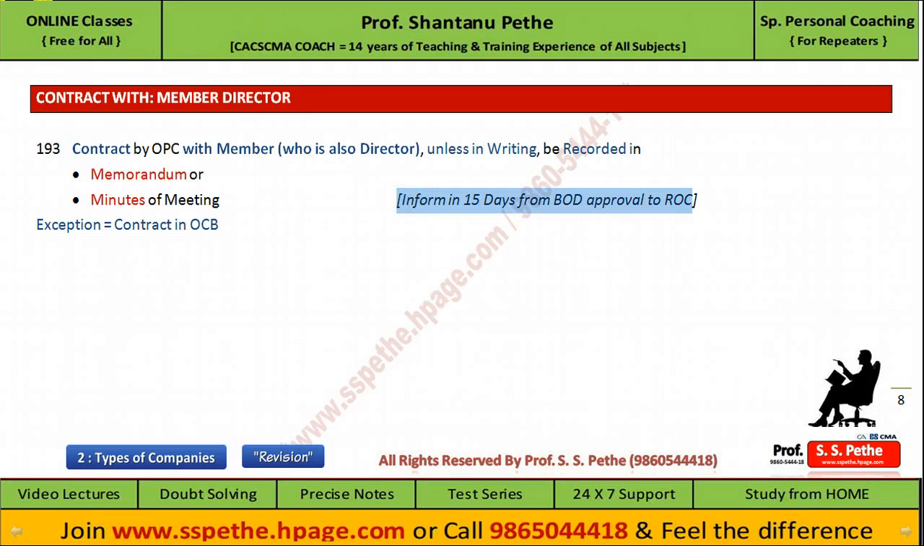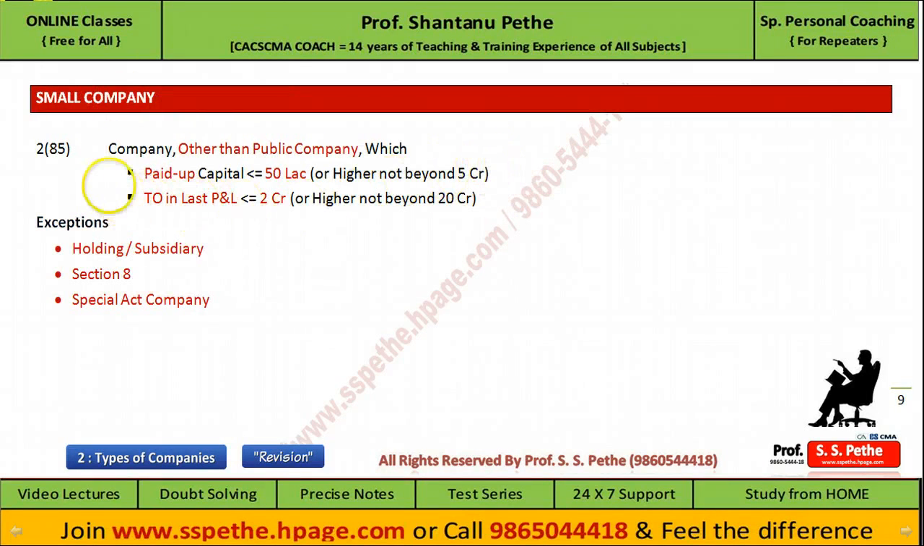The important 2 points here are: if a contract is with only a member who is not a director, this provision will not apply. And again, if the contract is in writing, then again this provision will not apply. Small company: section 285 describes a small company as a company other than a public company which has a paid up capital of 50 lakh rupees or less, or higher, not beyond 5 crore.